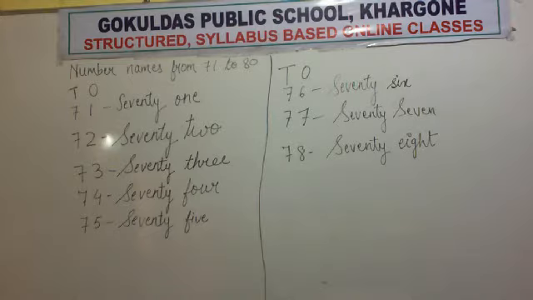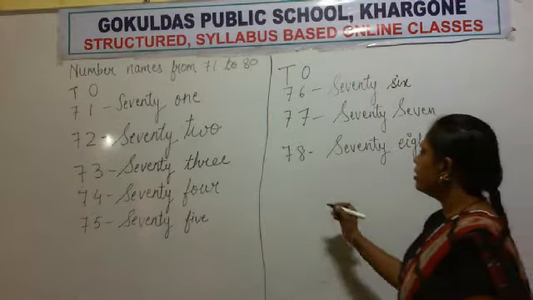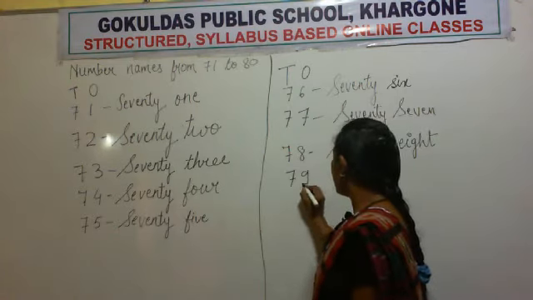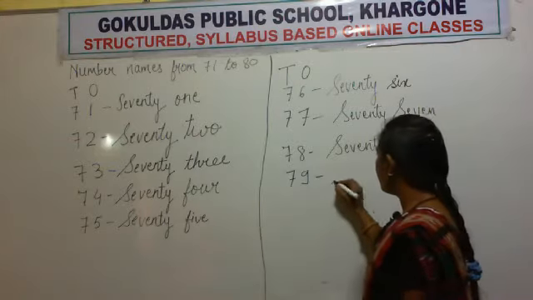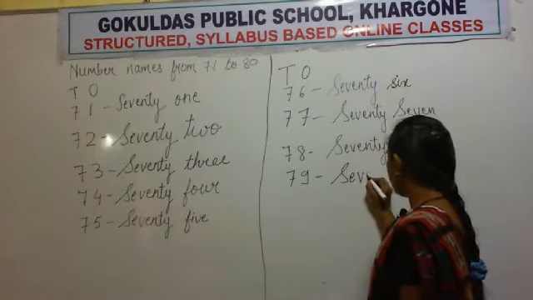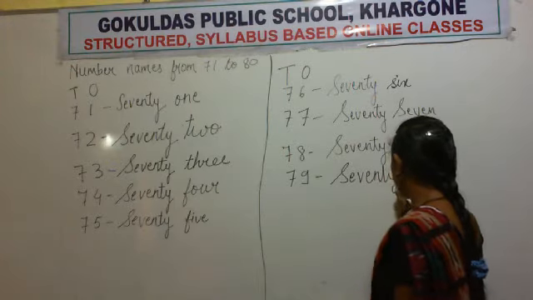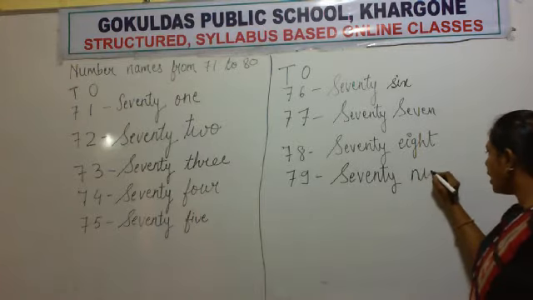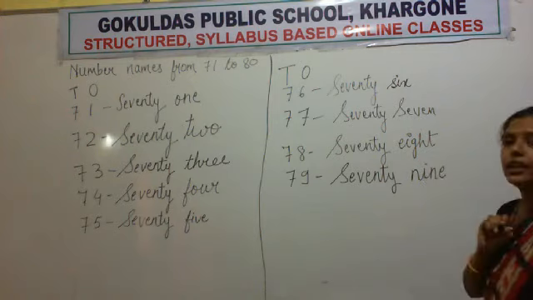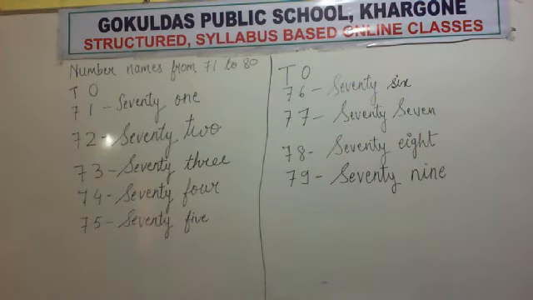Written? Okay. Now what is the next number? 79. So first write the spelling of 70. S-E-V-E-N-T-Y. 70. And what is the spelling of 9? N-I-N-E. 9. 79. Right?